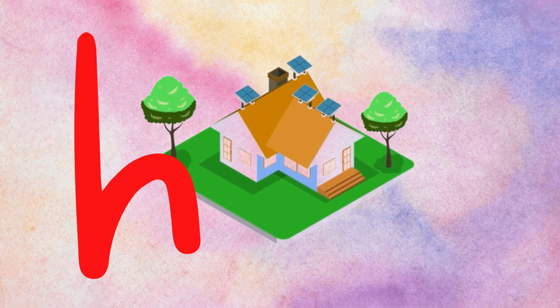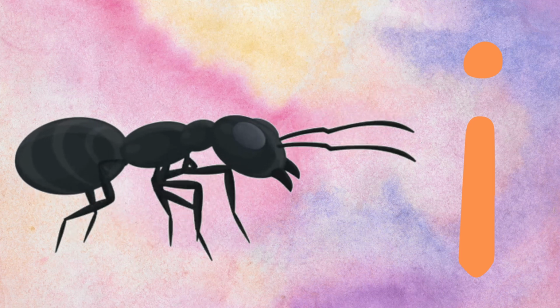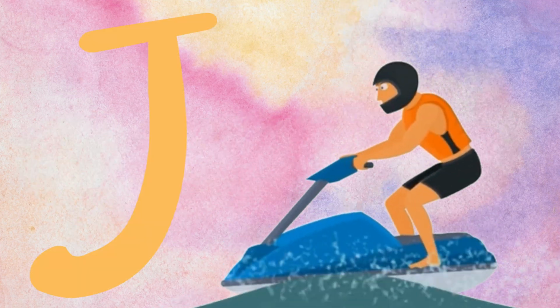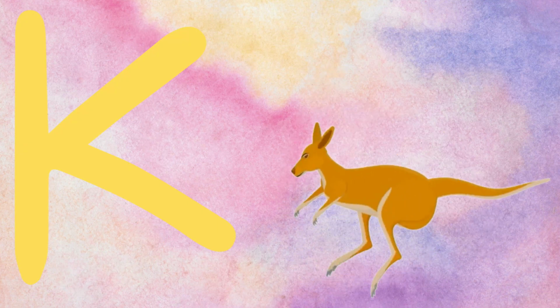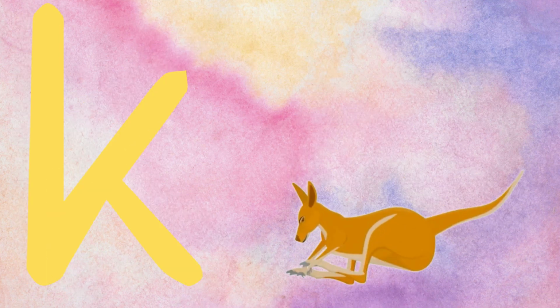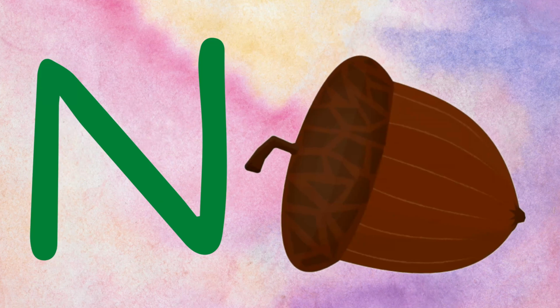H is for house. I is for insect. J is for jet ski. K is for kangaroo. L is for lips. M is for mouse. N is for nut.